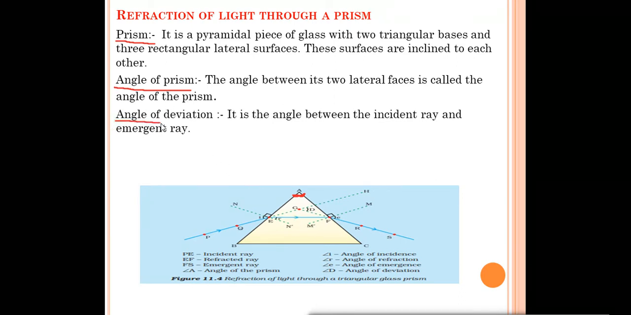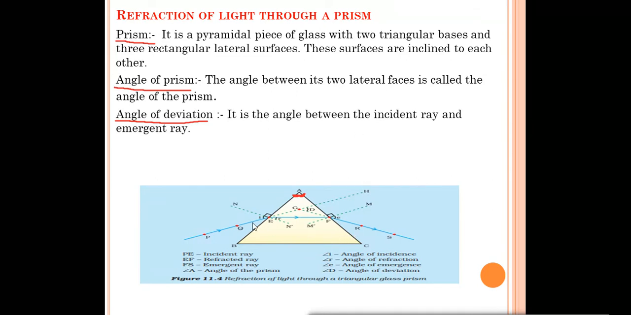Next, we have angle of deviation. What is angle of deviation? It is the angle between the incident ray and the emergent ray. In the last chapter, when we read about the refraction of light through a glass slab, we saw that the incident ray and the emergent ray are parallel to each other, right? So angle of deviation is the angle between the incident ray and the emergent ray.